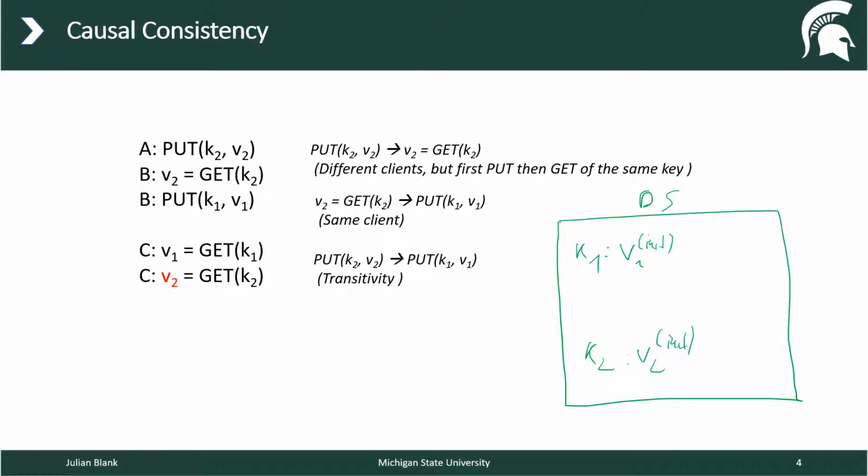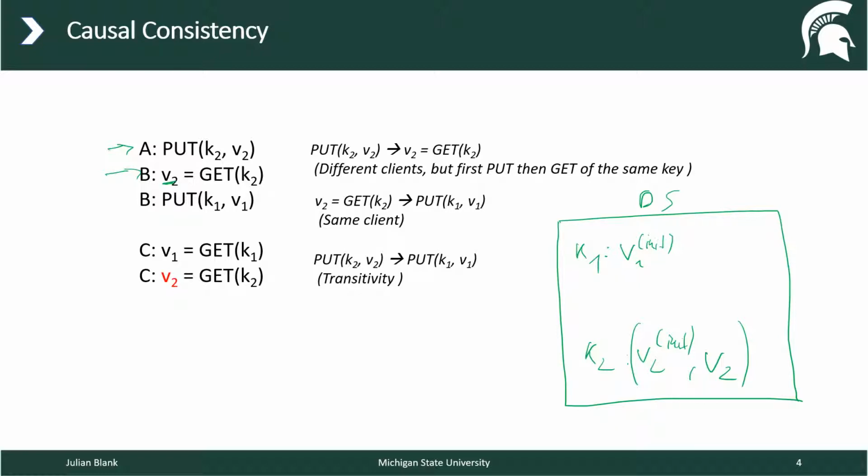Then we execute the following statements. First, client A executes the put statement for key 2. So then we append for this key the version v2, and then client B executes the statement and gets the value of key 2, which is v2.